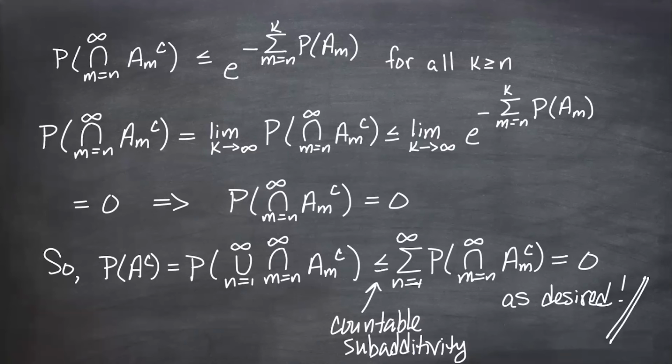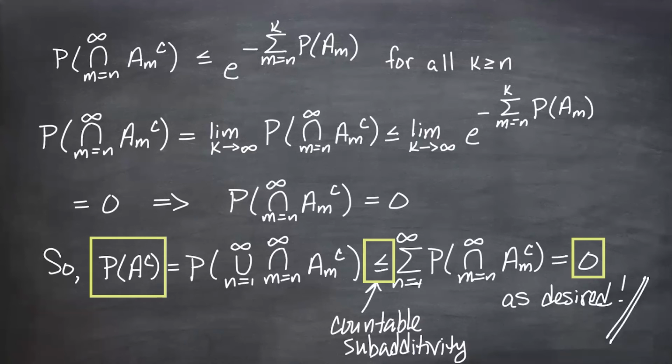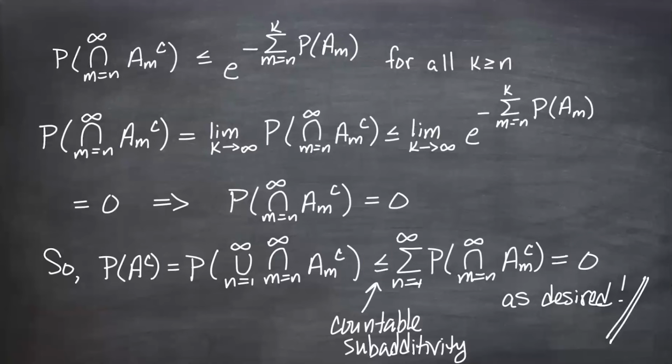We've showed that the probability of A complement is less than or equal to 0. That forces it to equal 0, and that's what we wanted to show in Borel-Cantelli 2.